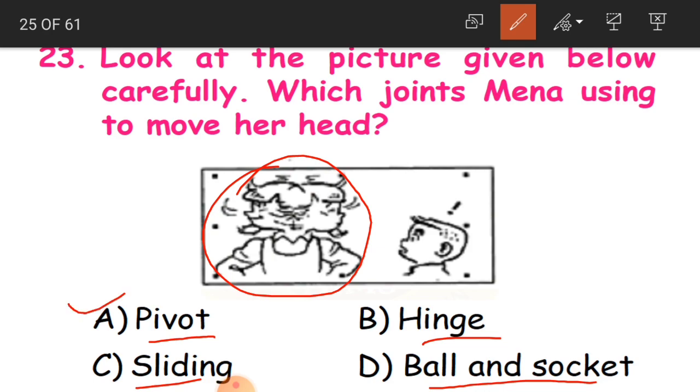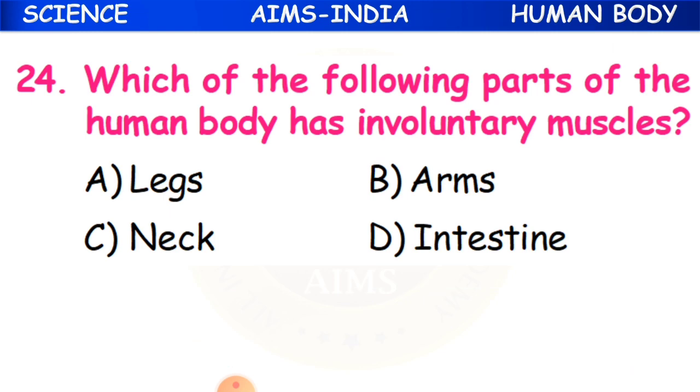Children, and what about the hinge joint? They can have only front and backward movements. Sliding joints are like those in the wrist and ankle. Ball and socket joints are in our shoulders and hip. So that is why A is the correct option.